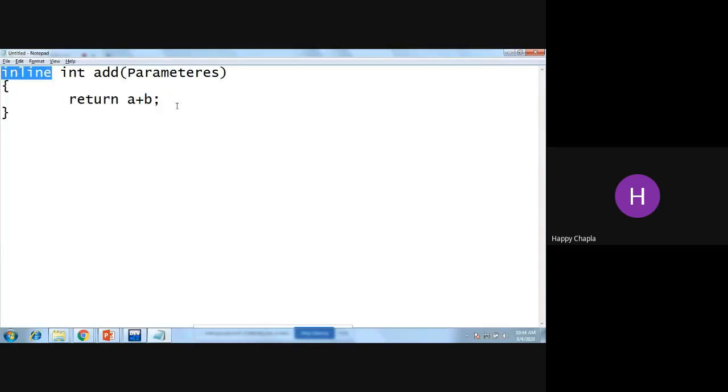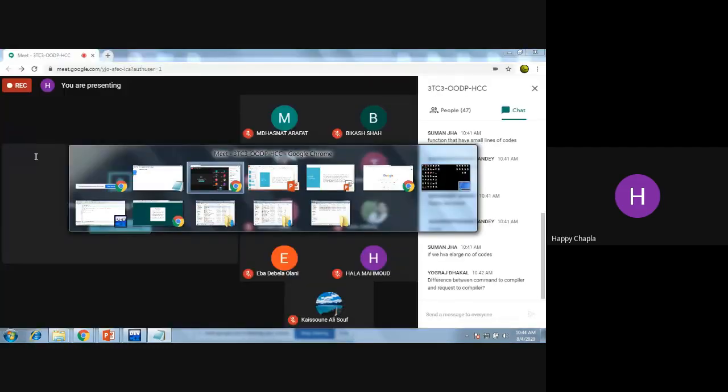But sometimes developers make mistakes, something like if I have so many lines in my function, and I am assuming that my function should run inline. At that time the compiler will not do this thing, right? Why? Because I'm requesting the compiler, it will not allow me to make the function inline. Why? Because this function has more lines. So this is a command and a request.